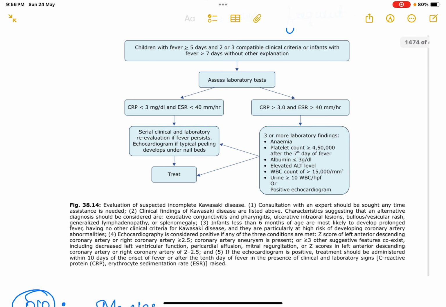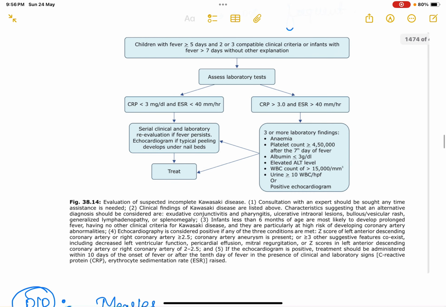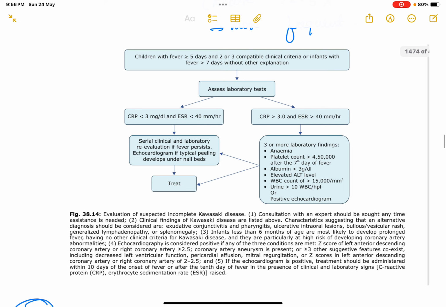If infants are less than 6 months of age, they are most likely to develop prolonged fever with no other clinical criteria for Kawasaki, and they are particularly at high risk for developing coronary artery abnormalities. So then you will evaluate for Kawasaki. Echocardiography is considered positive if any of the three conditions are met: Z score of the left anterior descending coronary artery or right coronary artery is more than or equal to 2.5, or a coronary artery aneurysm is present, or three or more other suggestive features coexist, including decreased left ventricular function, pericardial effusion, mitral regurgitation, or Z score in the left anterior descending artery or right coronary artery of 2 to 2.5.